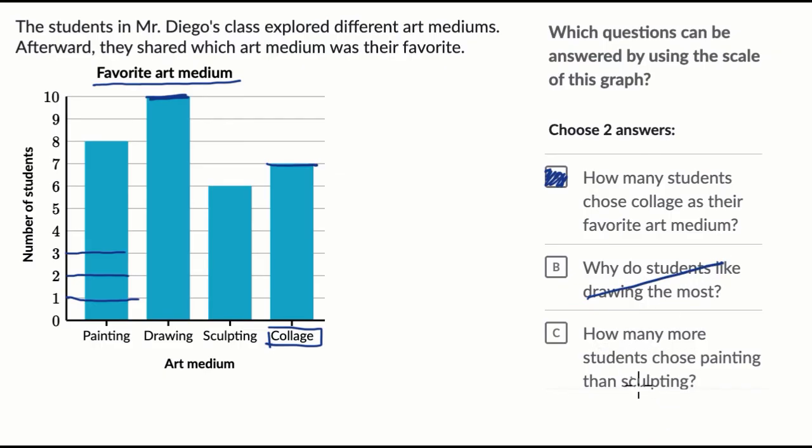How many more students chose painting than sculpting? Well, we can see that. Painting has 8 students, sculpting has 6 students, and the difference over here, this is 2 between painting and sculpting. So we can definitely answer that as well.